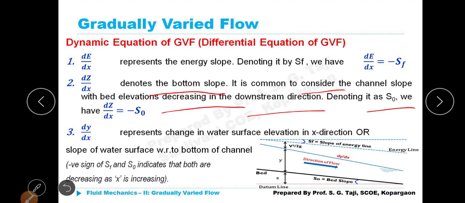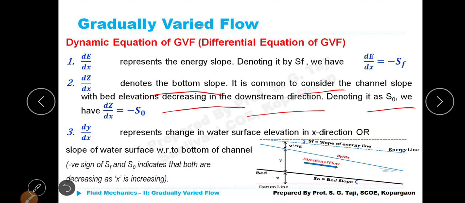Last one, dy by dx represents the change in water surface elevation in the x direction, or it also represents the slope of the water surface with respect to the bottom of the channel. The negative sign of SF and S naught indicates that both are decreasing as x is increasing. Can you understand?